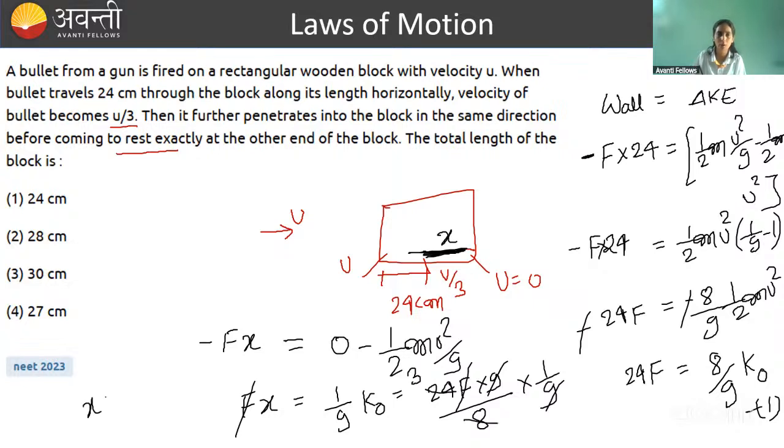So x is equal to how much? It is equal to 3. So this additional x is 3. Overall, it was 24. So total length is how much? 24 plus 3. So that is equal to 27.